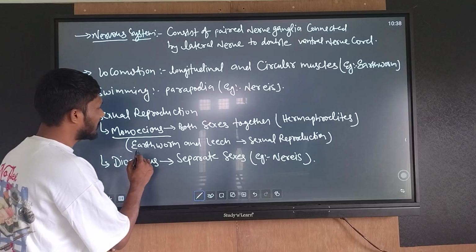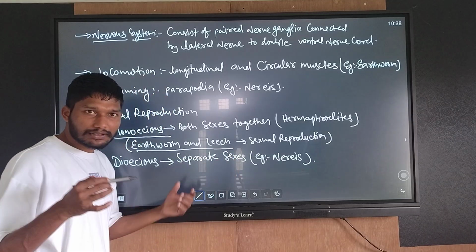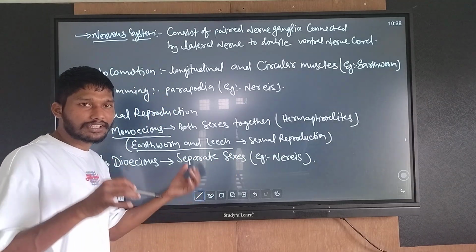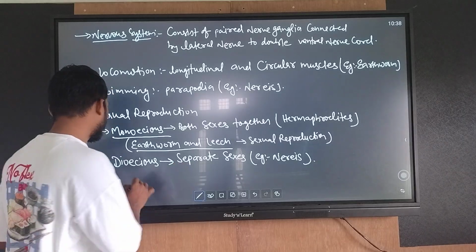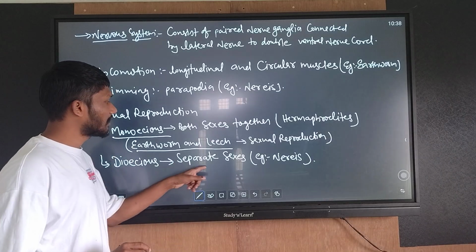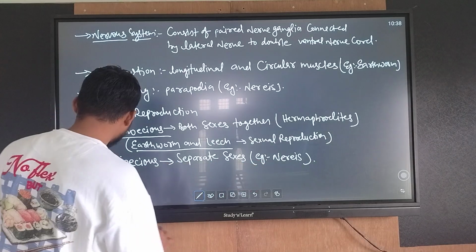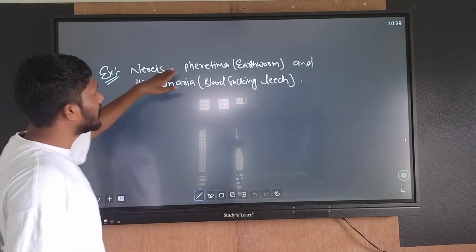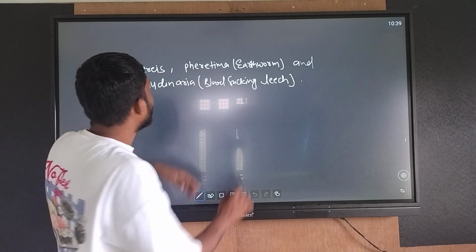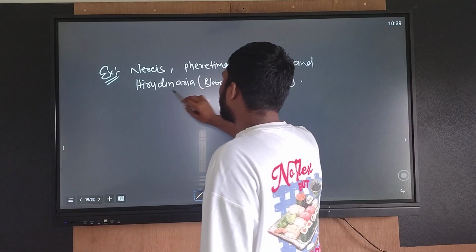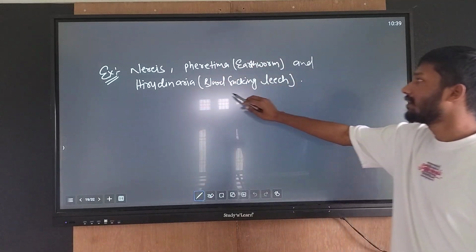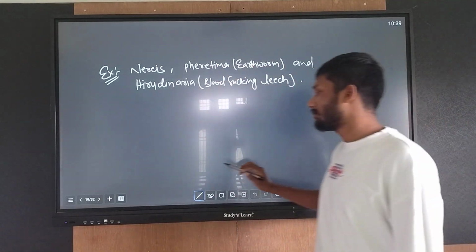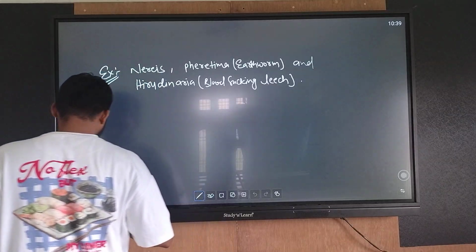Example: earthworm and leech, both sexes present in a single individual. Dioecious, separate sexes. Example: Nereis. Examples: Nereis, Pheretima, earthworm, and Hirudinaria, blood-sucking leech.